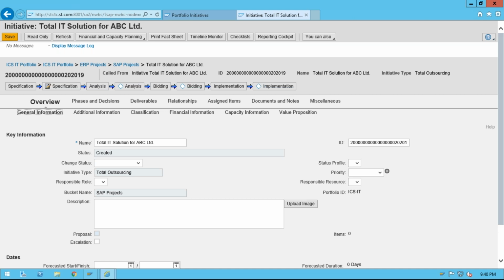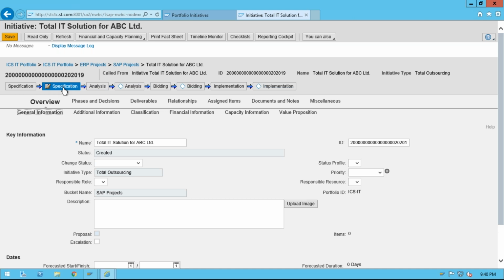Okay, so let us understand this. What exactly is happening here? You can see these are the phases created. Phase is a part of the PPM project, and decision point is a part of PPM, portfolio management.